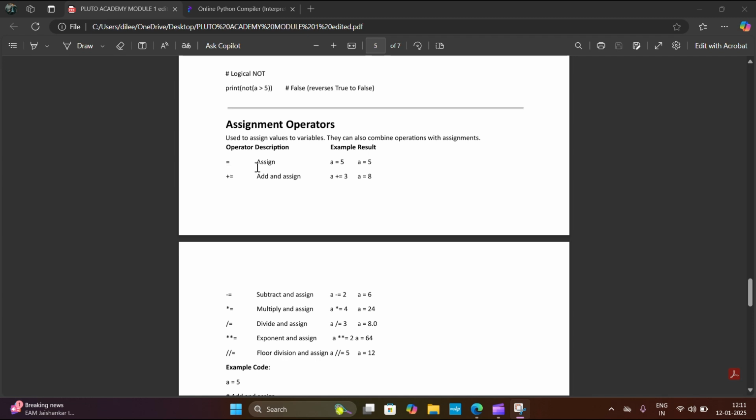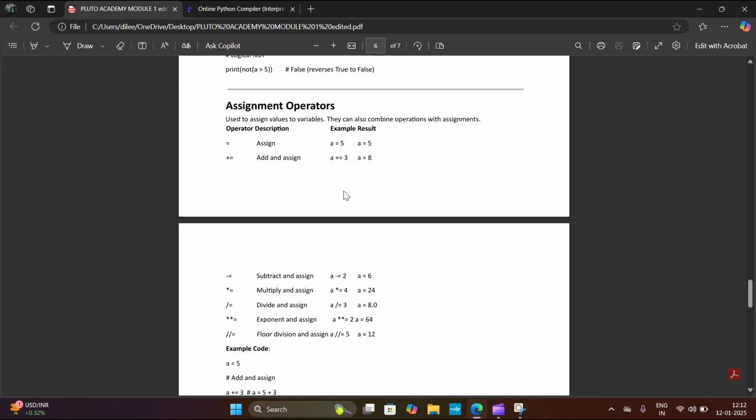First of all, assign. It assigns the value. For example, a equals 5. If we print a, it will return 5 because a is assigned 5. Next one is add and assign. It will first add and then assign. For example, a plus equals 3. We have a equals 5, then 5 plus 3, 8, is assigned to a. Likewise, it will add first and then assign.